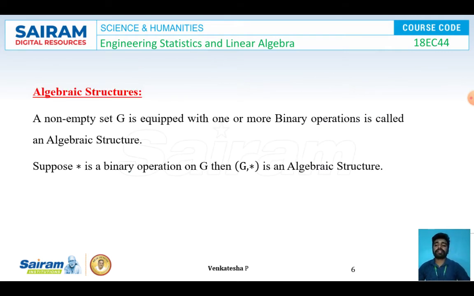Algebraic structures. A non-empty set G consisting of one or more binary operations is called an algebraic structure. Suppose star is a binary operation. This star may be addition or multiplication or subtraction or division, any operation. Okay, so now I'm taking an operation star on a non-empty set G. Then G comma star is an algebraic structure.